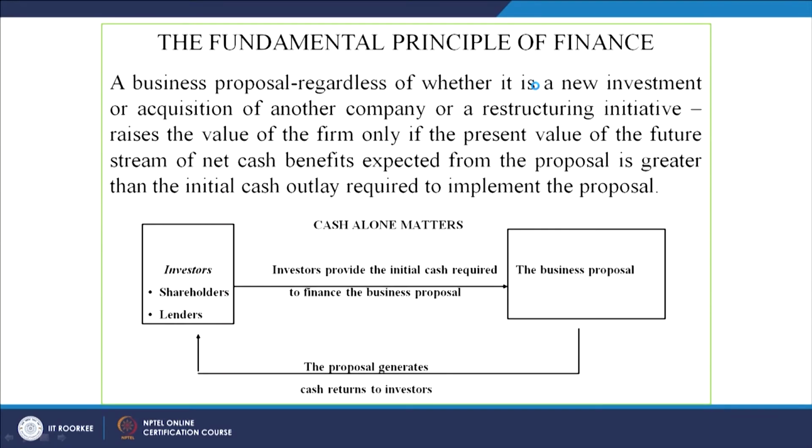So, this structure says, who are the investors? There are two kinds of investors in the firms: one is the shareholders, the second are the lenders. Investors provide the initial cash required to finance the business proposals, and that cash goes to the business in the form of outflows. Then, after manufacturing and selling the product and services in the market, whatever revenue comes back after adjusting for all the expenses, the proposal generates the cash returns to the investors, and that again comes back to them in the form of inflows.